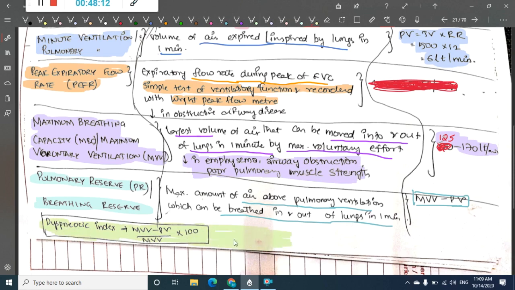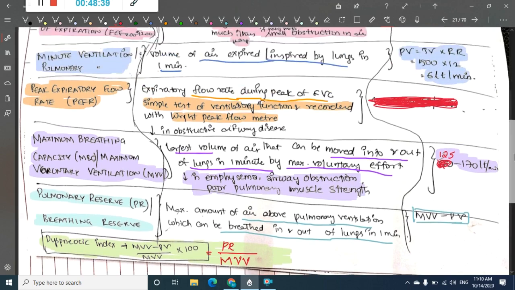There is one more formula you can derive from this: maximum ventilatory volume minus pulmonary volume is equal to pulmonary reserve or breathing reserve, so this is pulmonary reserve divided by maximum voluntary ventilation. This is the dyspneic index. So these are the different indices and the dynamic lung volumes.